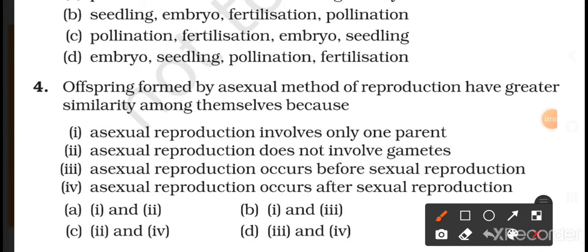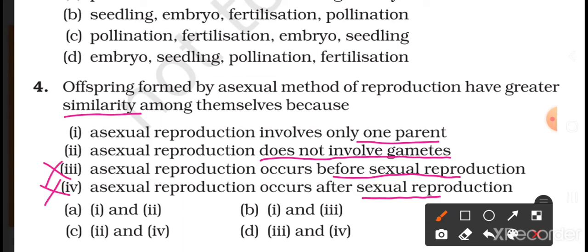Question number 4. Offspring formed by asexual method of reproduction have greater similarity among themselves because: first option, asexual reproduction involves only one parent. Second, asexual reproduction does not involve gametes. Third, asexual reproduction occurs before sexual reproduction. Fourth, asexual reproduction occurs after sexual reproduction. So there is no such thing as after and before, so we will cancel these two options. Then these two options are left.